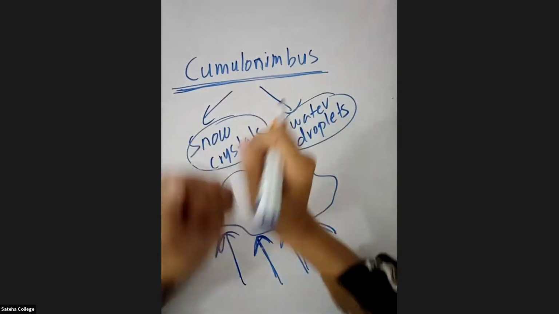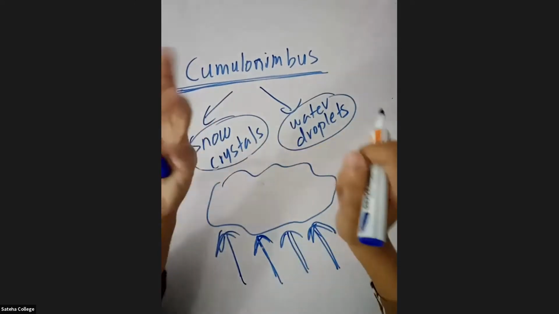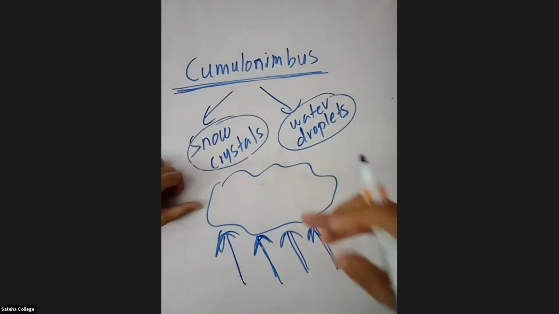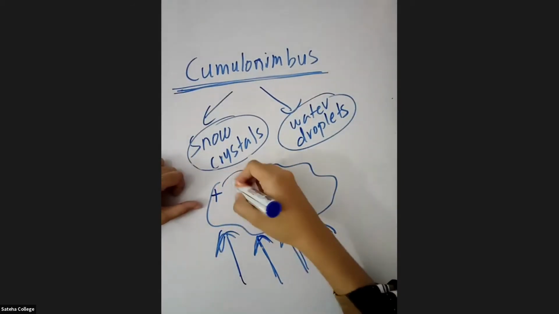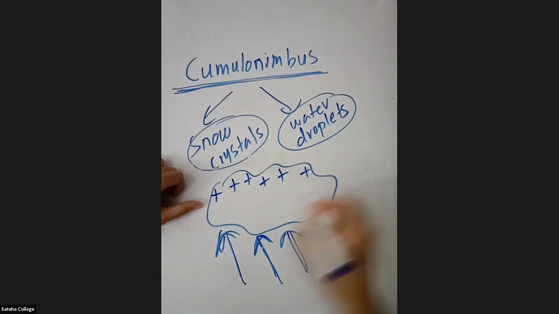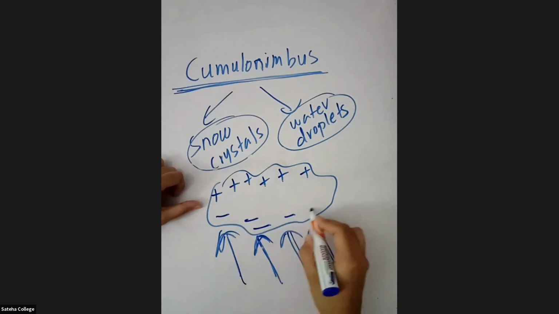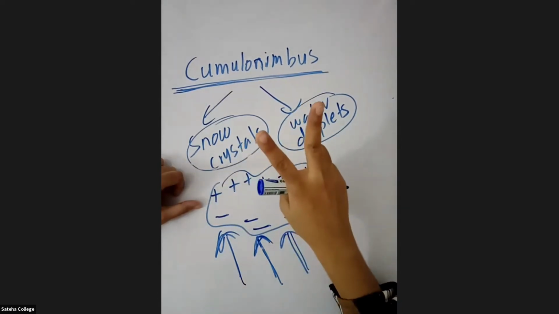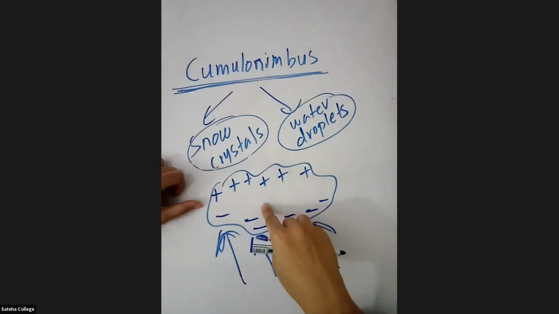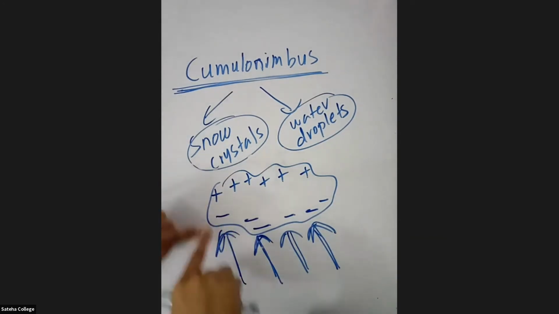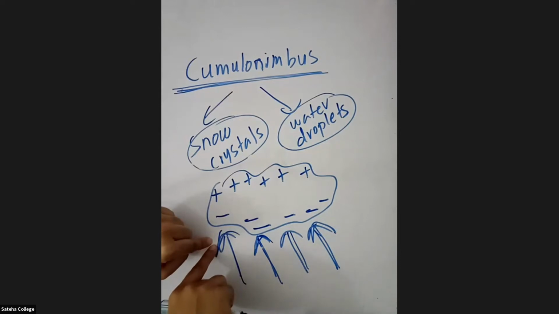When they rub, positive and negative charges are formed. The positive charges will be accumulated on the top of the cumulonimbus clouds, and the negative charges will be accumulated in the bottom part of the cloud. So the two types of electrostatic charges in the cumulonimbus clouds are the positive electrostatic charge and the negative electrostatic charge.